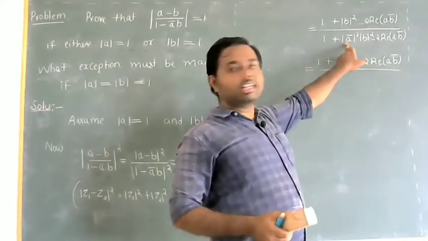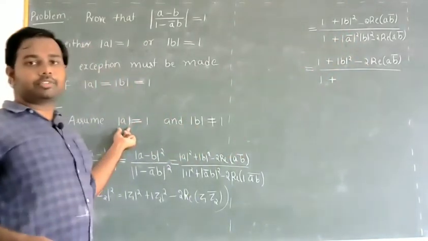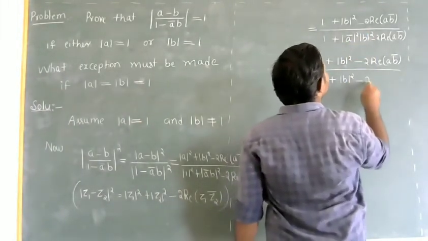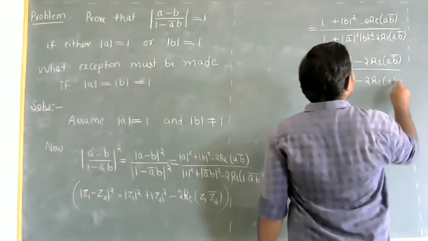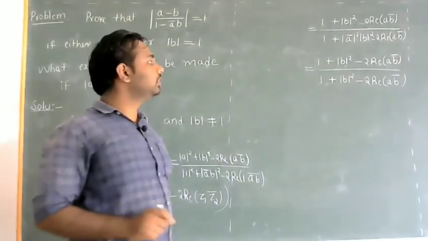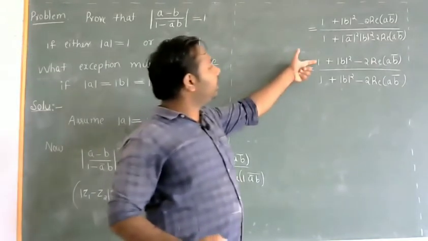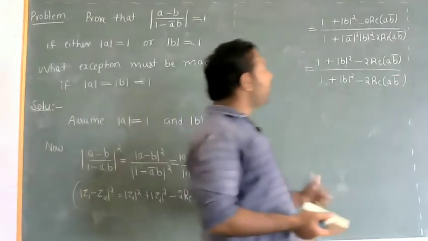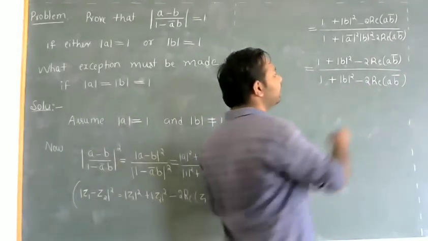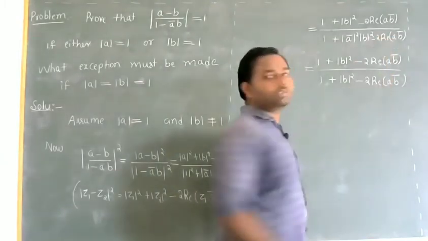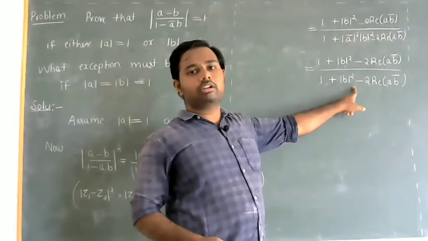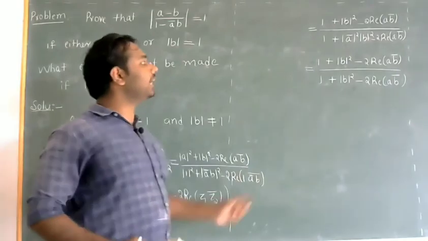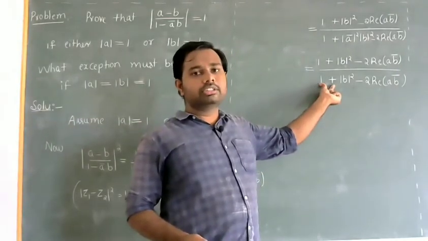So you know that modulus of a bar is nothing but modulus of a, which is equal to 1. So 1 square is 1. So you are left with modulus of b whole square minus 2 into real part of a bar b. Now both numerator and denominator are equal to a fixed number. Provided this is a non-zero number, you can cancel it. But if it is 0, we cannot do that. Then it will be an indeterminate form, 0 by 0. So you have to make sure that this number is non-zero.